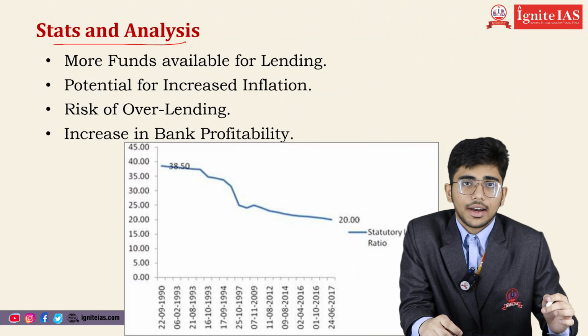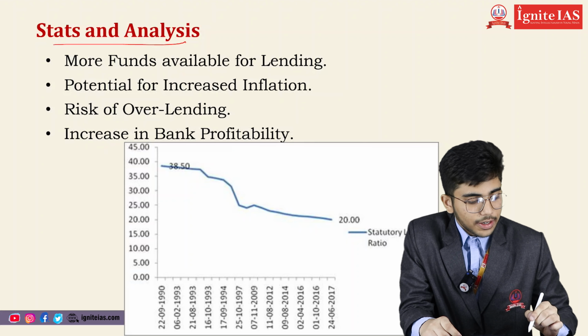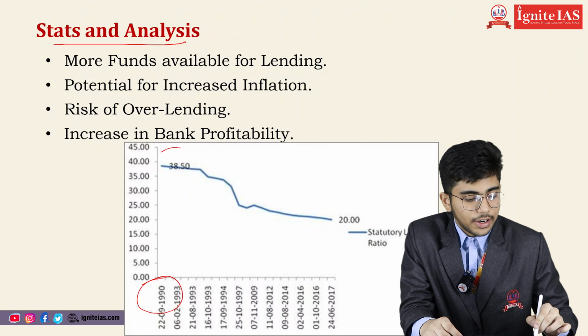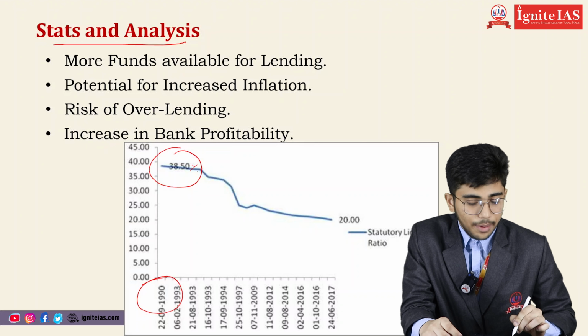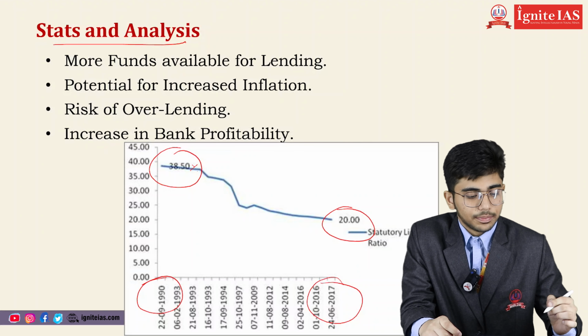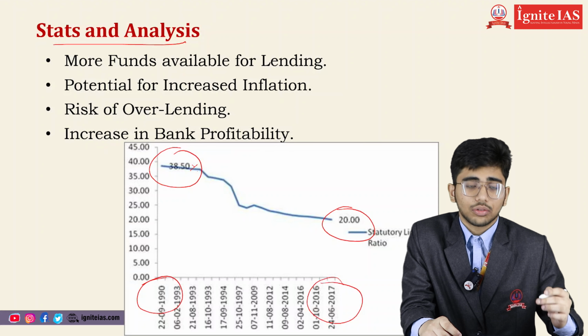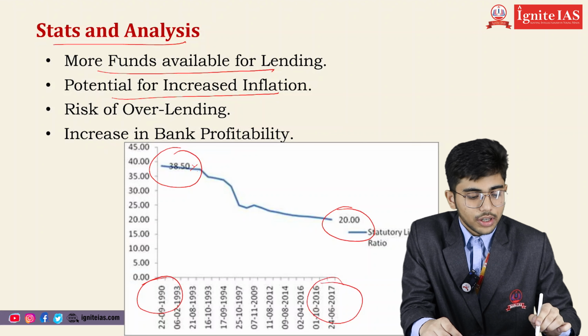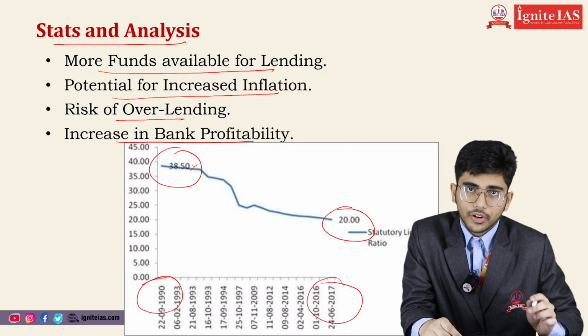Stats and analysis regarding SLR. As we can see here, in year 1990, the SLR was 38.50%, and by the year 2017, the SLR had decreased to 20%. That means by considering year 2017, banks had more funds available for lending, potential for increased inflation, and there was also a risk of overlending and an increase in bank profitability.